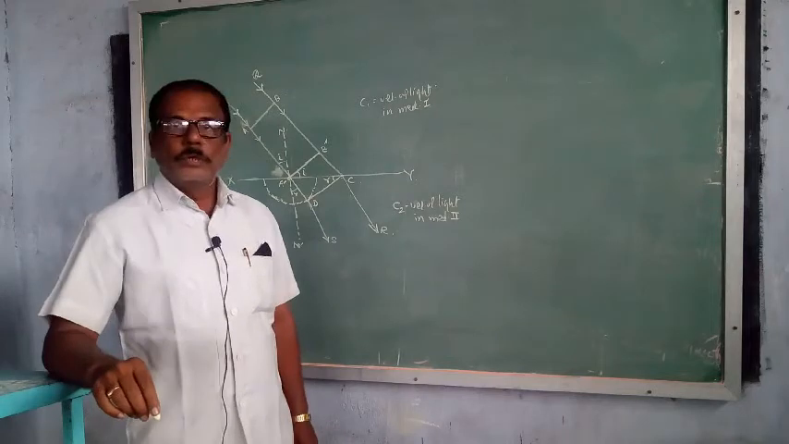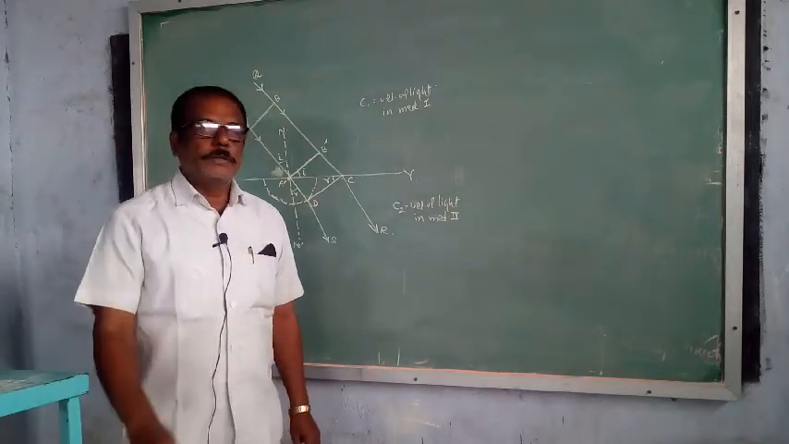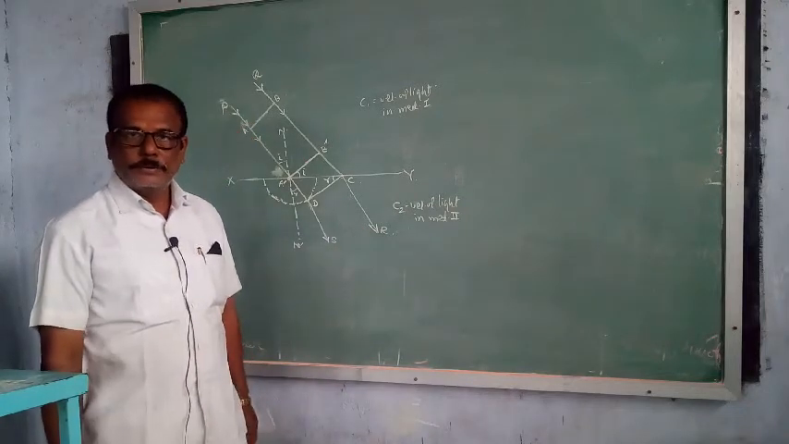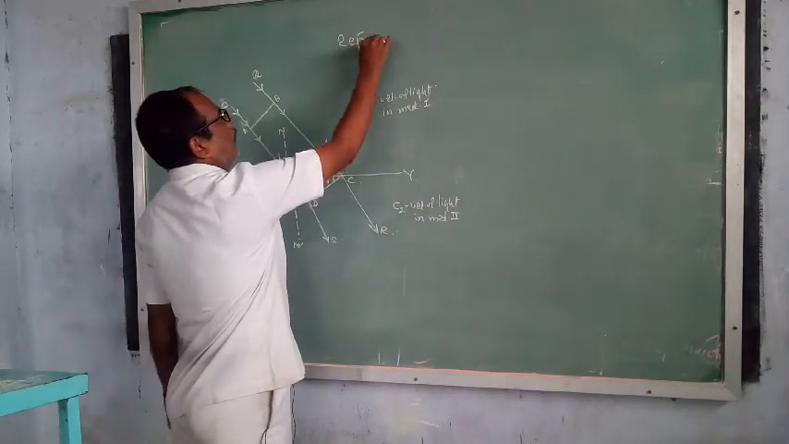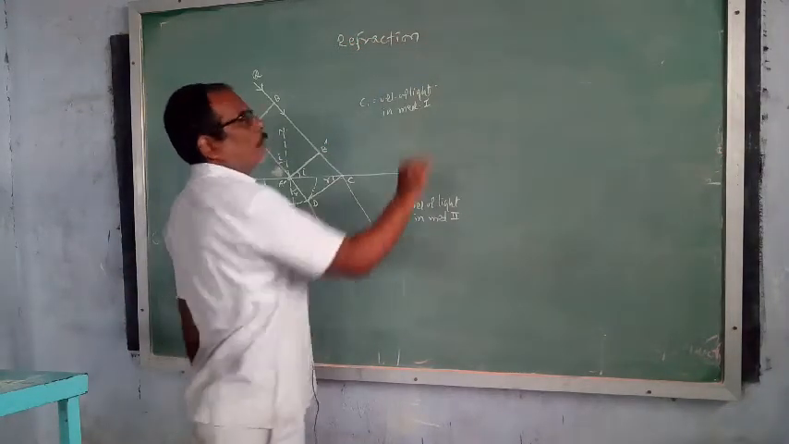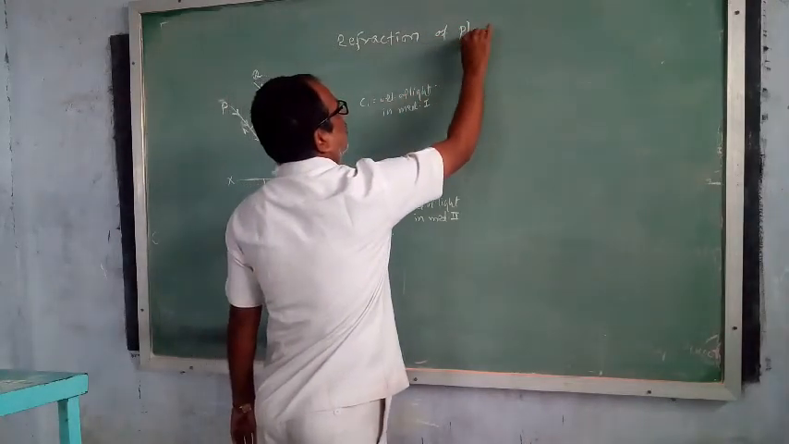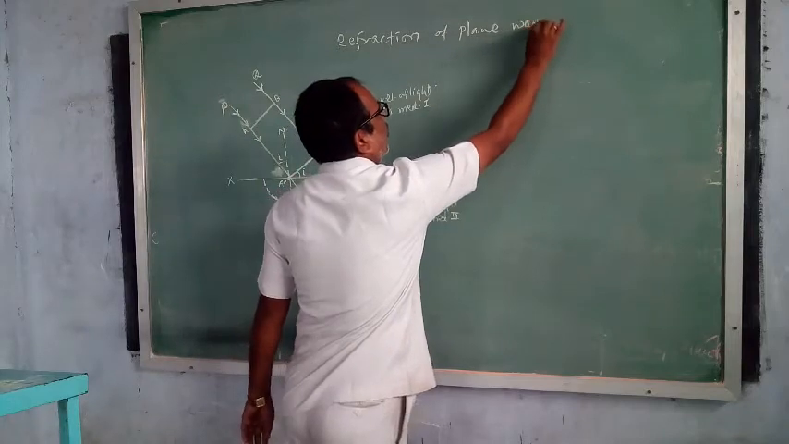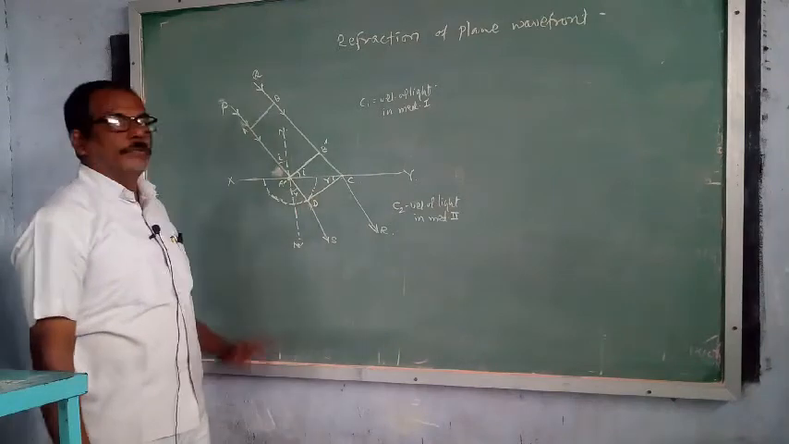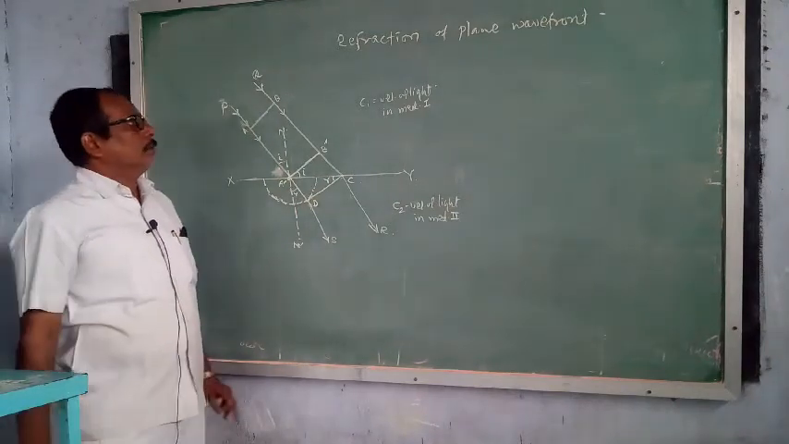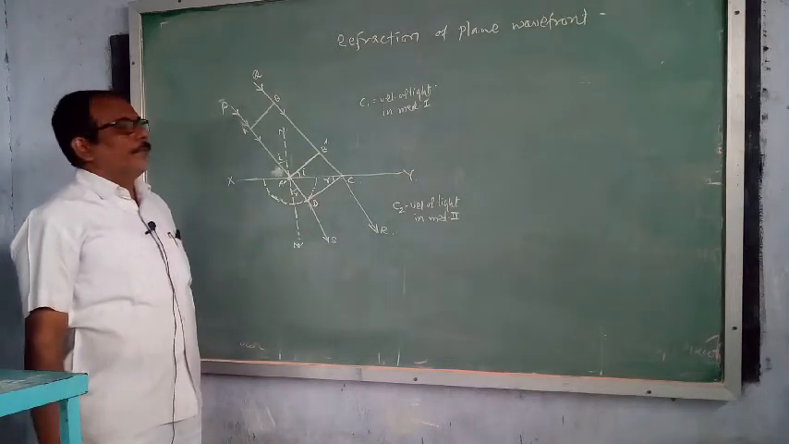In the last lecture we have seen the reflection of plane wavefront on the basis of Huygens wave theory of light. Now we have to see refraction of light. Refraction is one of the properties of light. Refraction of plane wavefront, on the basis of Huygens wave theory of light. So this is the diagram for the refraction of plane wavefront.